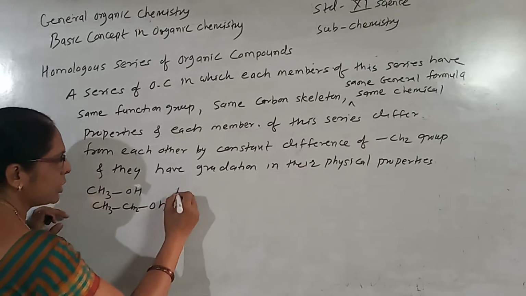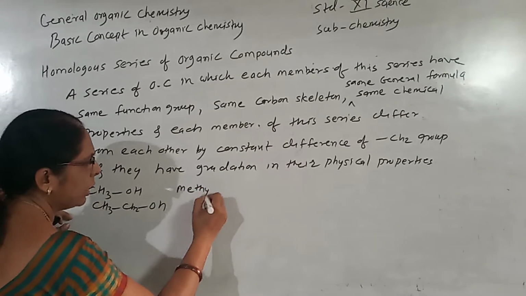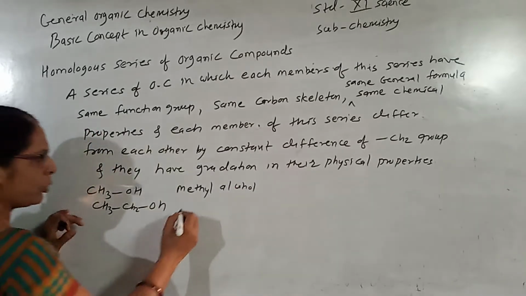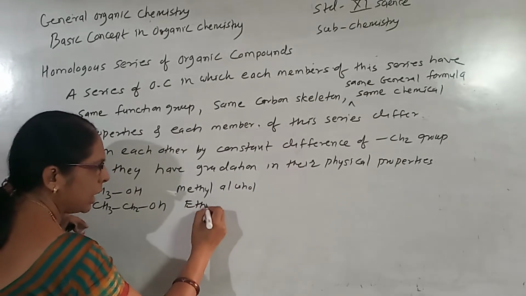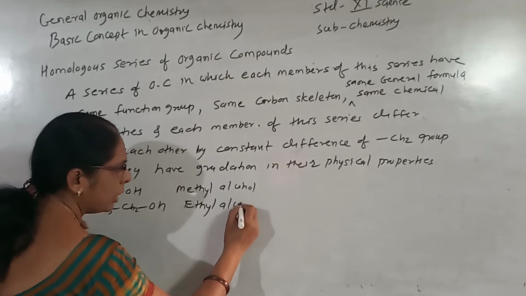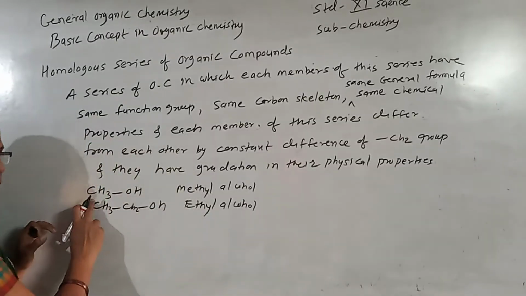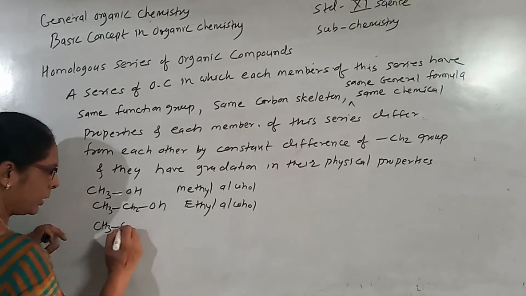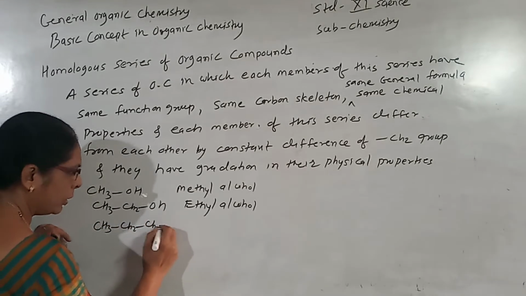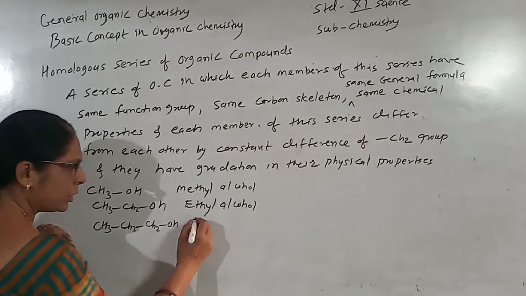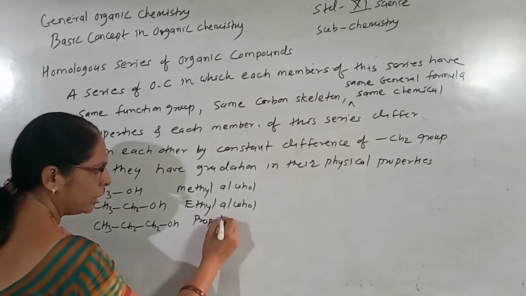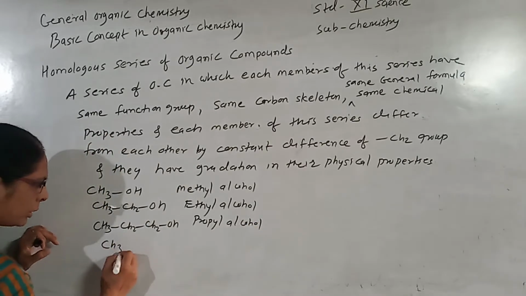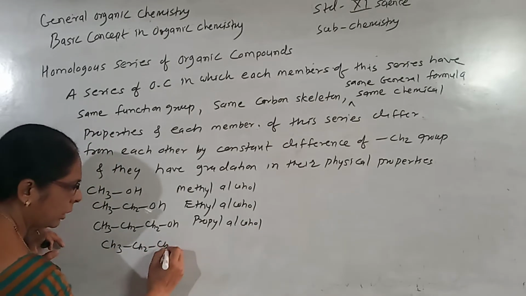Okay, so suppose I consider an example: CH3OH, methyl alcohol, CH3CH2OH or C2H5OH, ethyl alcohol. Then propyl alcohol with 3 carbons, and with 4 carbons, butyl alcohol.